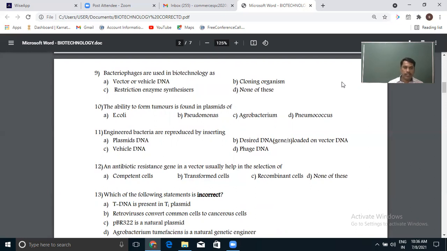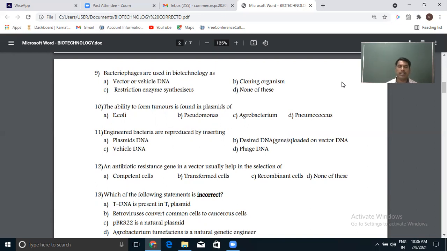Next question. Engineered bacteria are produced by inserting... Basically, engineered bacteria are nothing but bacteria having recombinant DNA. The bacteria having a recombinant DNA is called engineered bacteria, or bacteria whose genetic makeup is manipulated by means of recombinant DNA technology. In genetic engineering, we can also say either removing some genes or adding some genes.